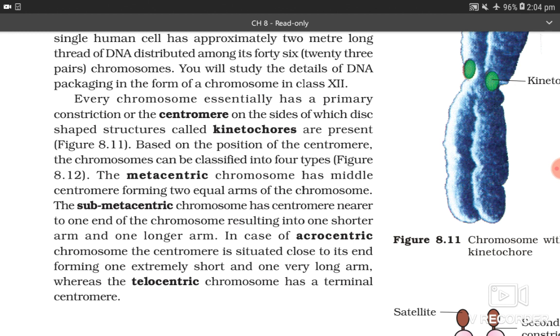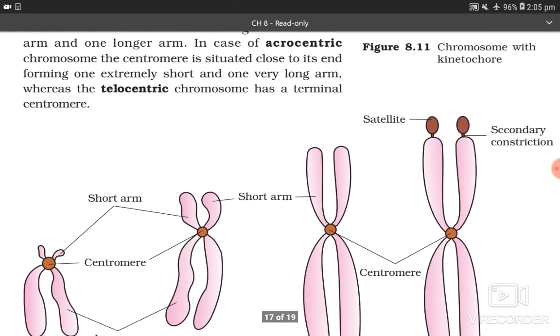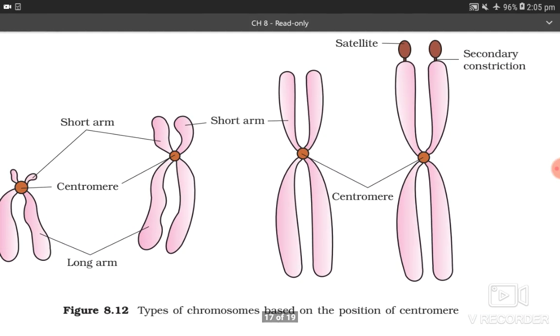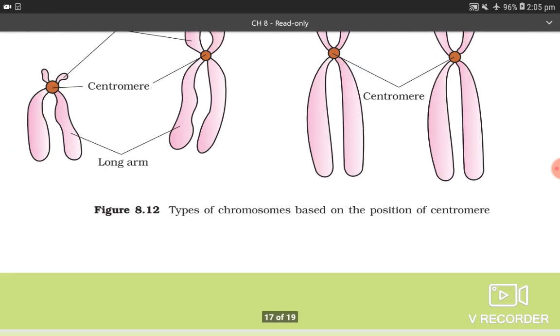The metacentric chromosome has a middle centromere forming 2 equal arms of the chromosome. The submetacentric chromosome has a centromere nearer to one end of the chromosome, resulting in one shorter arm and one longer arm. But in case of acrocentric chromosome, the centromere is situated close to its end, forming one extremely short and one very long arm, whereas the telocentric chromosome has a terminal centromere. So you can check this diagram, figure 8.12, types of chromosomes based on the position of centromere.